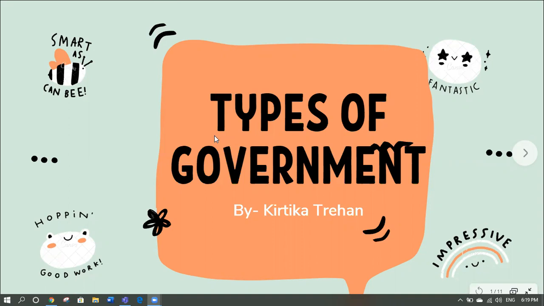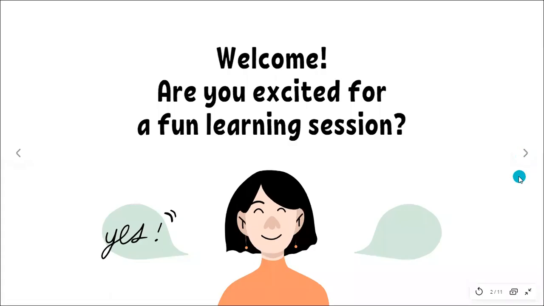Today we will start with civics, right? And we'll be doing chapter 3, that is types of government. It's a very interesting chapter, and I know for a fact that you will all enjoy this, right? Okay, so I am very excited for this session, right?